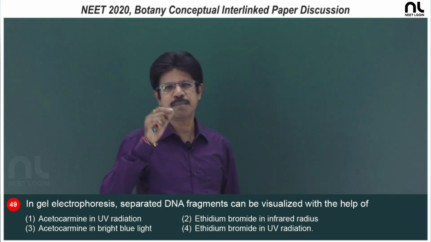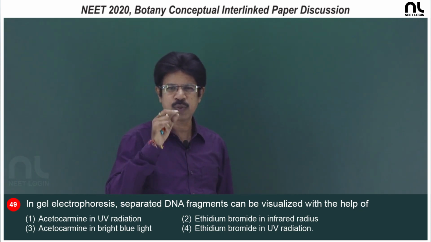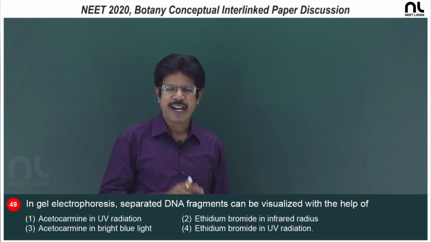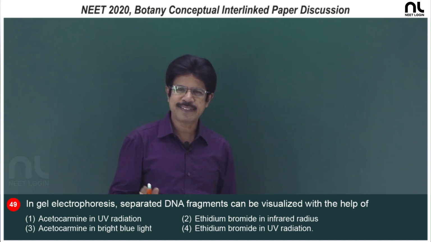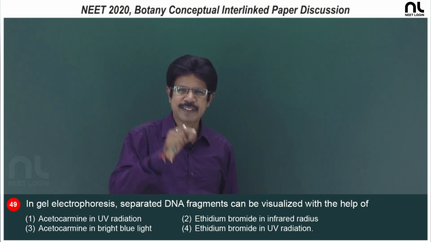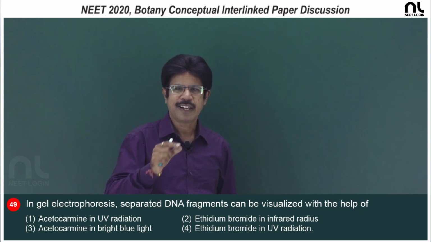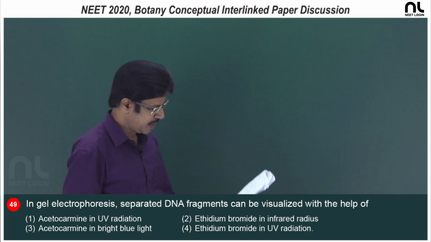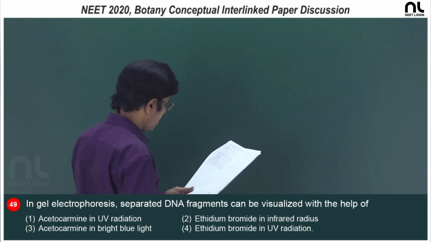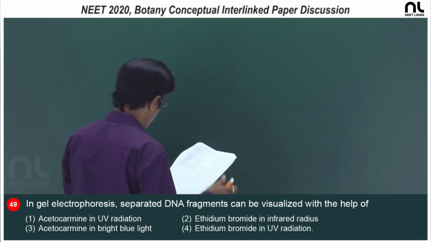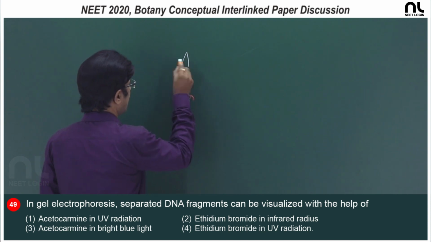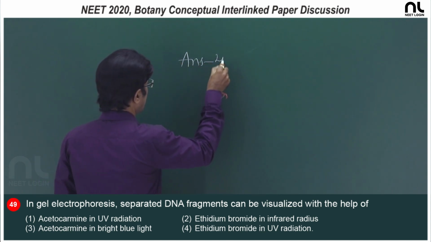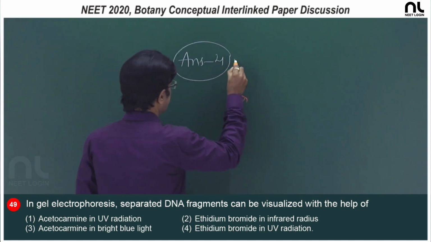Bright orange colored bands can be seen in the agarose gel, and later the gel is cut into pieces. From the pieces of the gel, the DNA extraction is called elution. So, the right option is ethidium bromide with ultraviolet radiation. The fourth option is the right option.